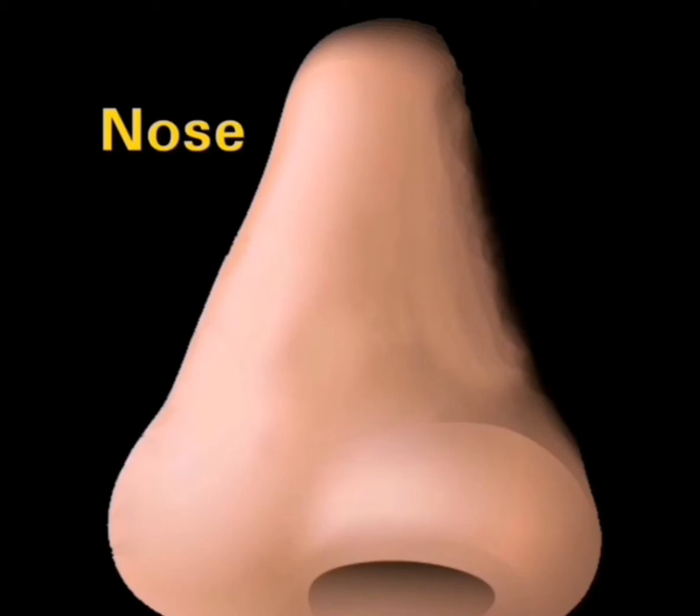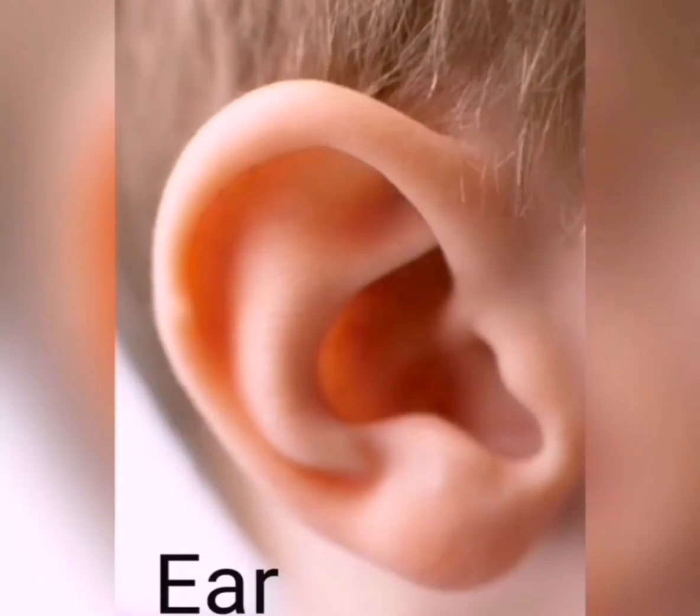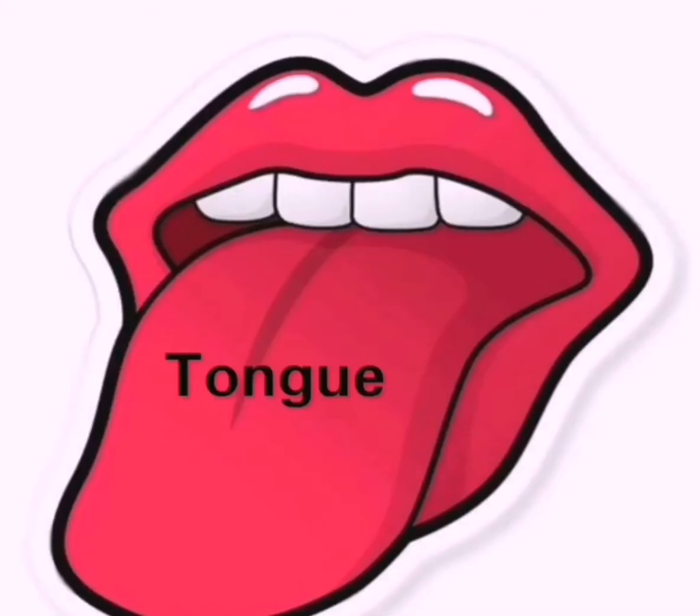And students, we have ears, and as you know, ears help us to hear. And students, the tongue helps us to taste different types of food.